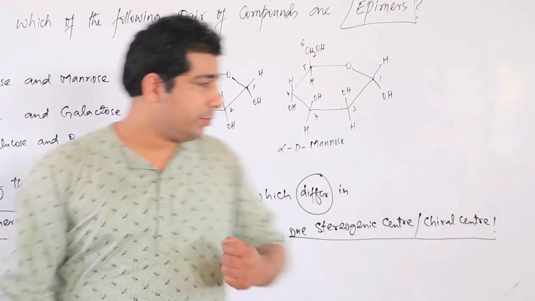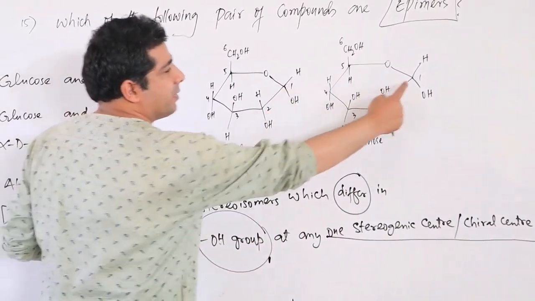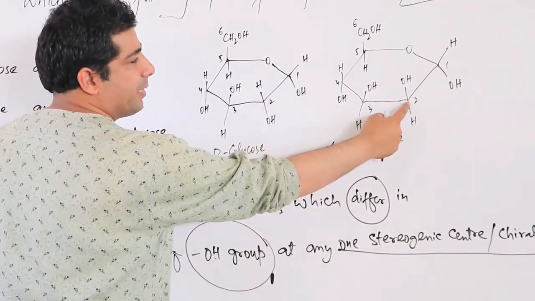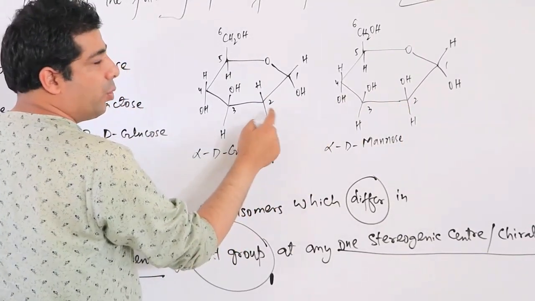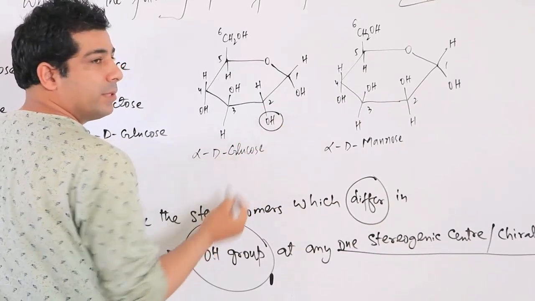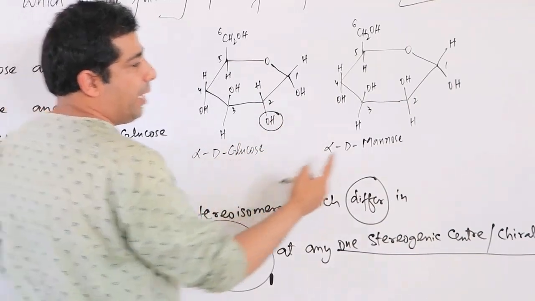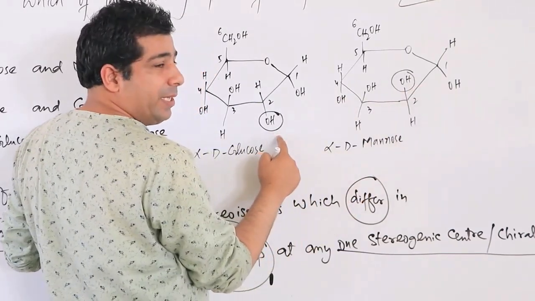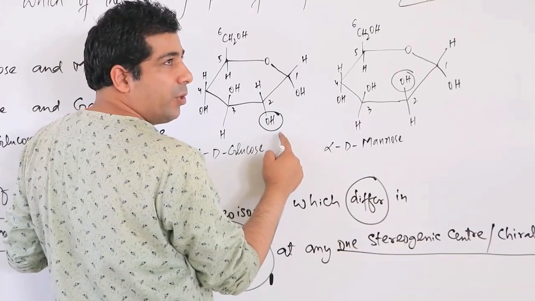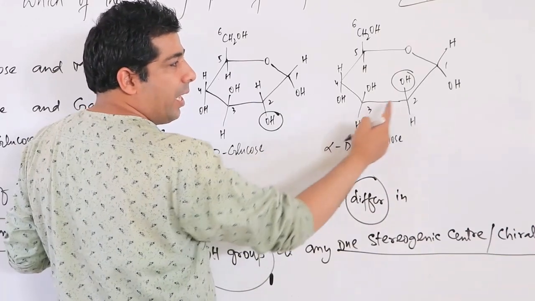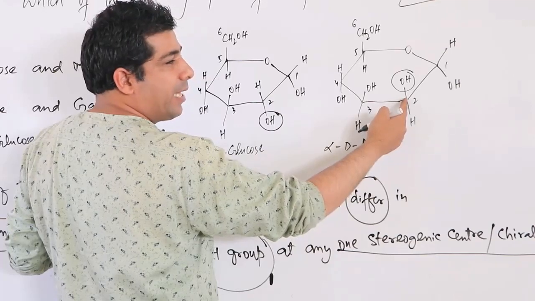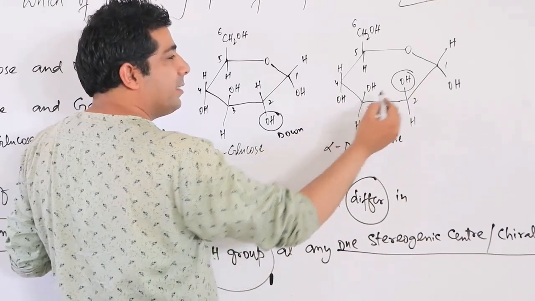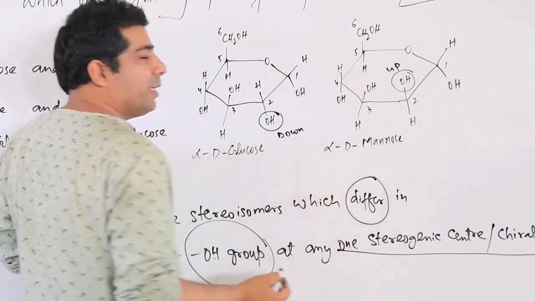Have a look. If you look at carbon number one, the arrangement is the same. Carbon number two, the arrangement is different. Here the OH group is down on the second carbon in glucose, and here the OH group is up. Down basically means on the right side, and up means left side. So this is down here and this is up here.